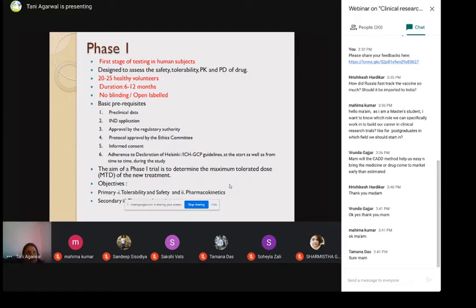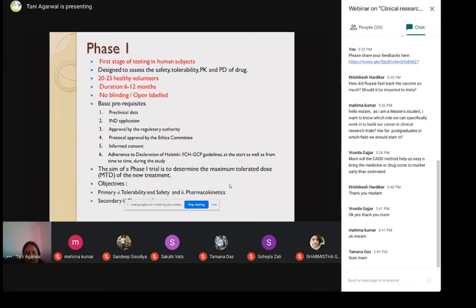Whenever you take a drug, you have to compare what the drug is doing to a patient as compared to what it is doing to a healthy person, so that you can have a good comparison, right? So you are also recruiting healthy volunteers here, and it is designed to assess the safety, tolerability, PK and PD of the drug. PK is pharmacokinetics and PD is pharmacodynamics, like how the drug is going through the body, what it is doing, which molecular targets it is binding to. That is the mainstay of this study.